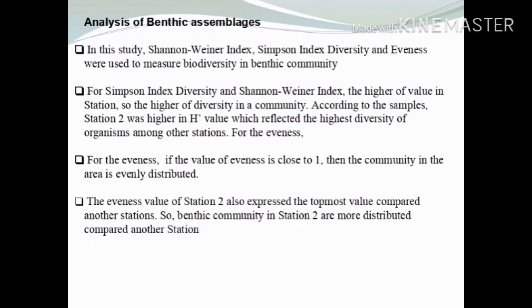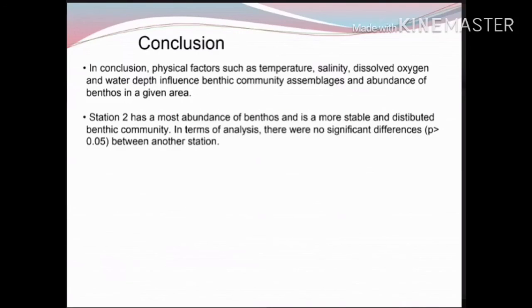Benthic community in Station 2 is more evenly distributed compared to other stations because the value of evenness is close to 1. In conclusion, physical factors such as temperature, salinity, DO, and water depth influence benthic community assemblies and abundance of benthos.